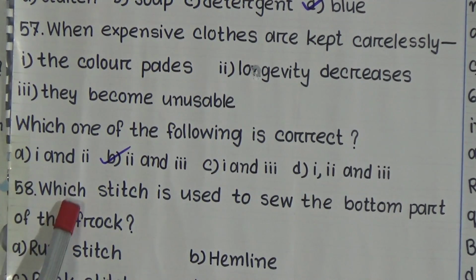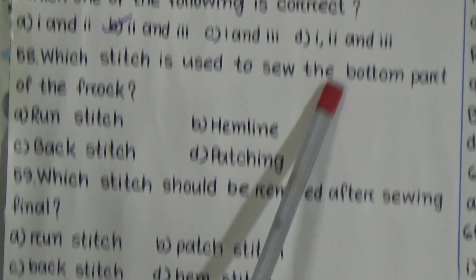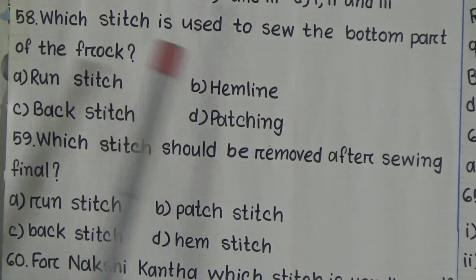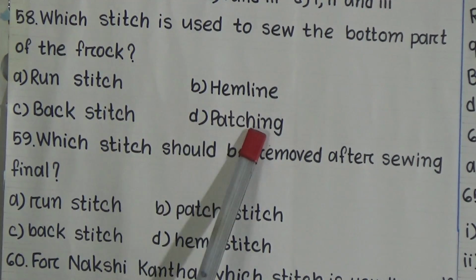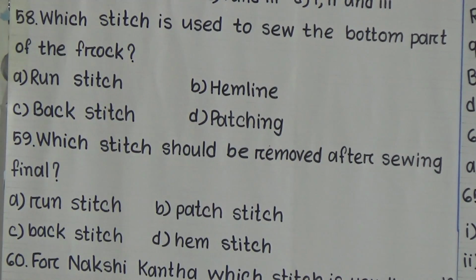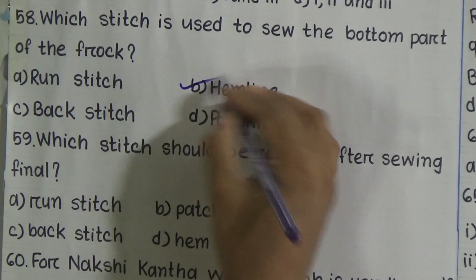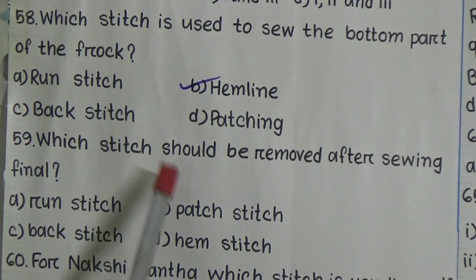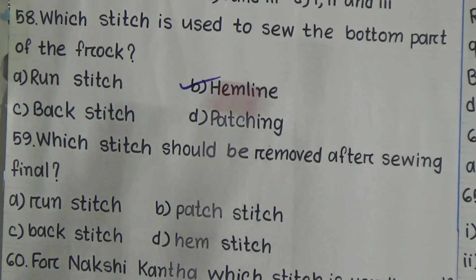Question number 58. Which stitch is used to sew the bottom part of the frock? Given options are round stitch, hemline, back stitch, patching. Here our correct answer will be option B, hemline. 59. Which stitch should be removed after sewing final? Options are round stitch, patch stitch, back stitch, hem stitch. And the correct answer will be option B, patch stitch.